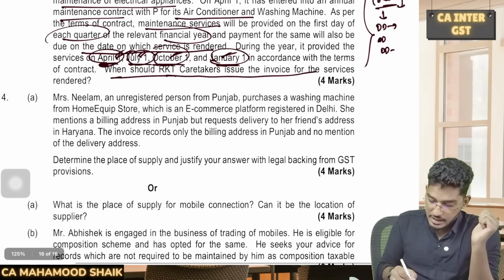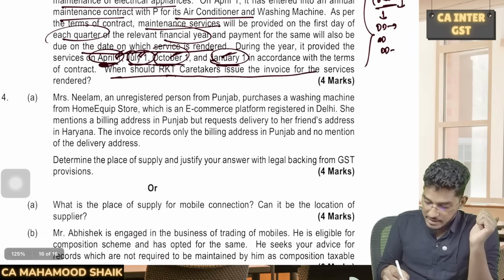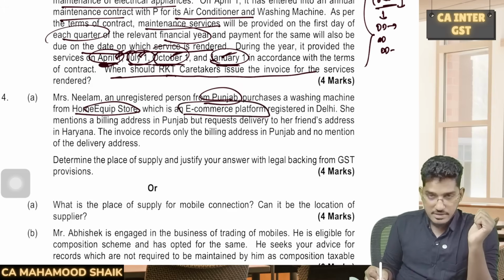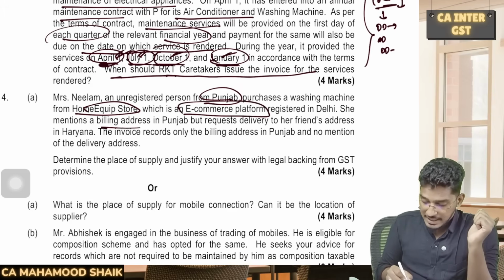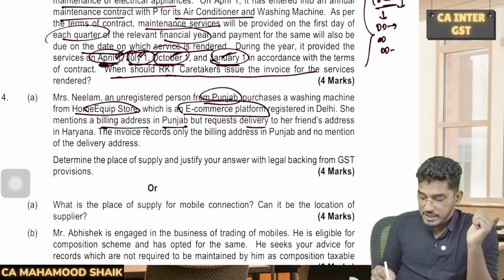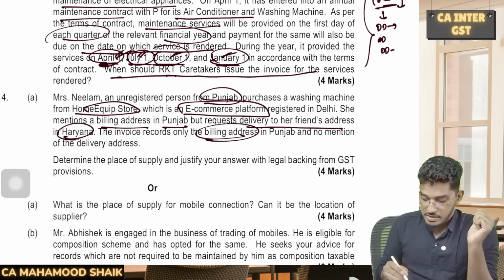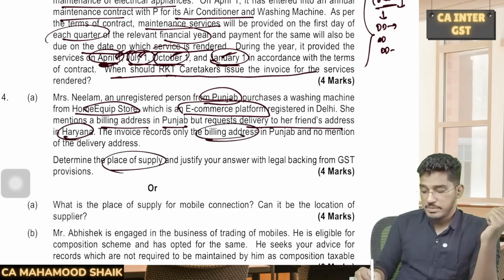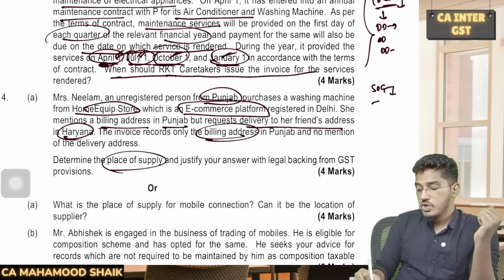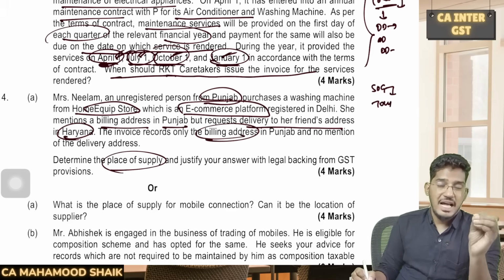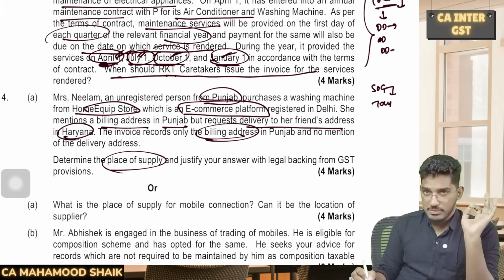Next one. Mrs. Neelam, an unregistered person from Punjab, purchases a washing machine from Home Equip Store, which is an e-commerce platform registered in Delhi. She mentions a billing address in Punjab, but requests delivery to her friend's address in Haryana. The invoice records only the billing address in Punjab and no mention of the delivery address. What will be the place of supply? See, in case of supply of goods to an unregistered recipient, the address of the recipient as available in the records of the supplier, that will become the place of supply.